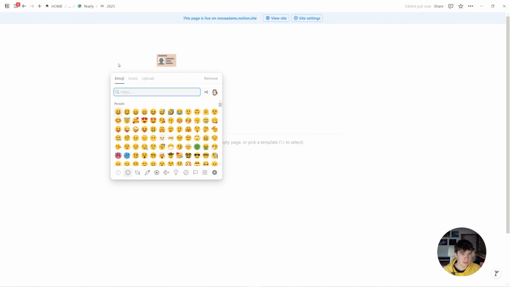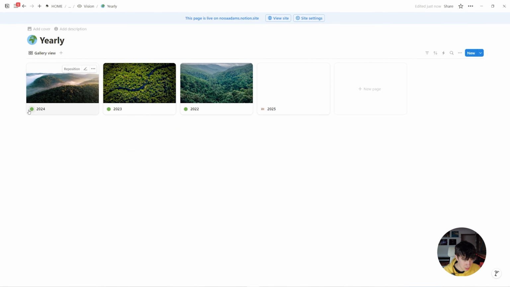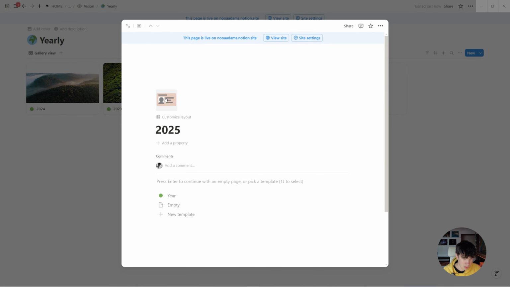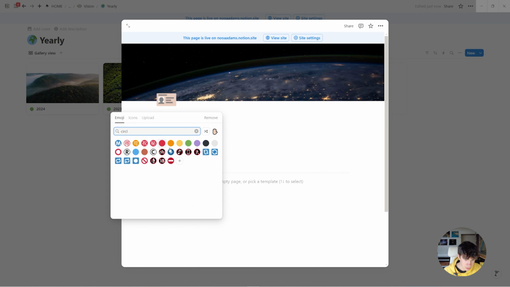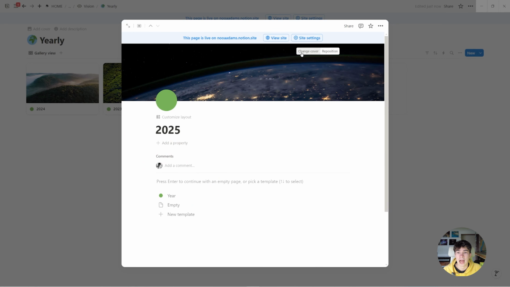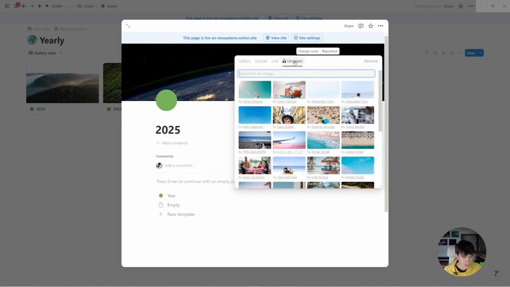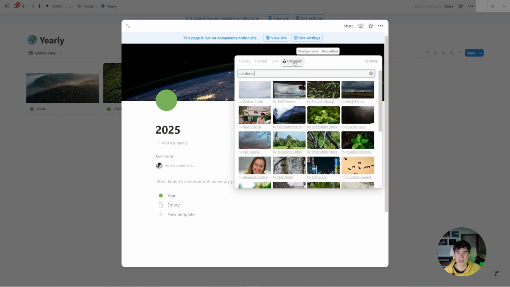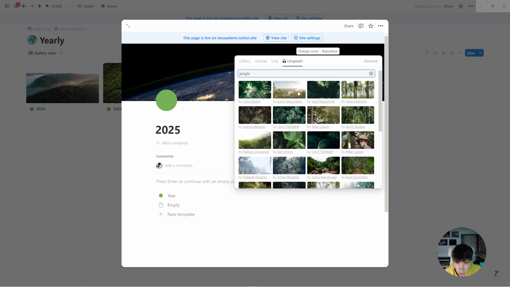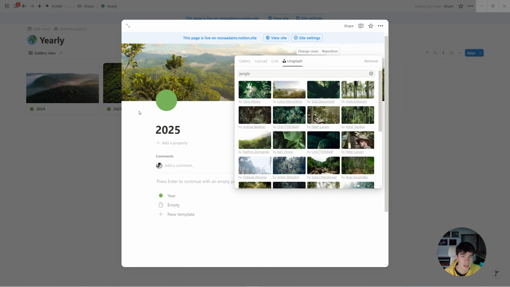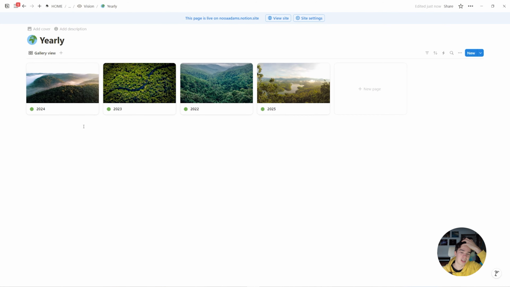We're gonna add a nice icon, which I think we'll keep the same. It's a green circle. We're gonna add a cover too, but the emoji needs to be a circle and it will be a green one. There we go. And then I like to just go to Unsplash and search for rainforest because I really like nature. I like to be connected with nature. So I will look for a jungle. There we go. And every year they have different pictures in there. Every year it gets better. And then we can manually sort that to the front. And now we have a 2025 yearly vision.